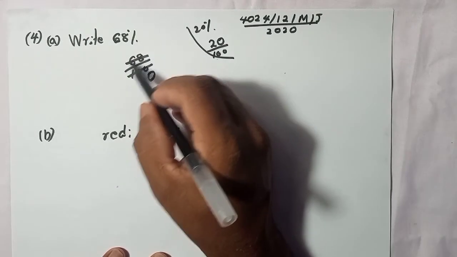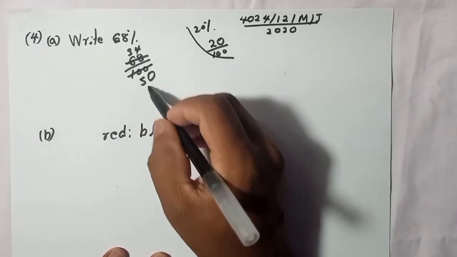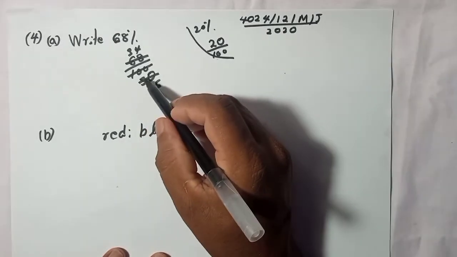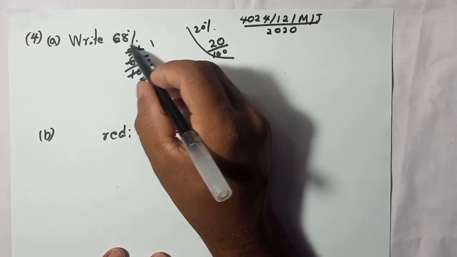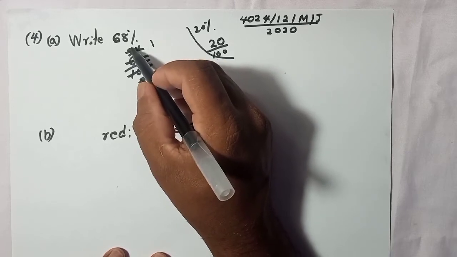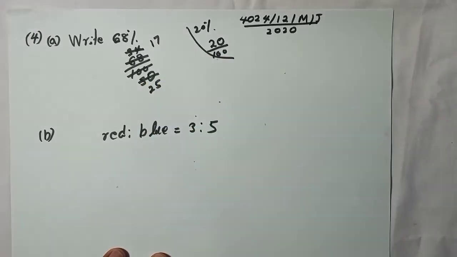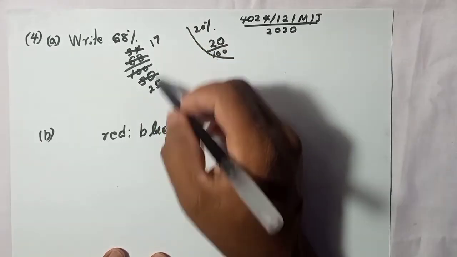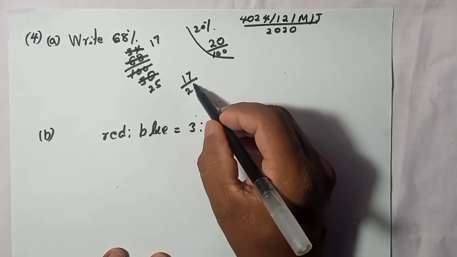And here, if you divide 68 by 2, it will be 34. And again you can divide this one by 2. Here, if you divide by 2, it will be 25. How many 2s are there in 50? And how many 2s are there in 34? In 3 there's 1, 1 remains, so that one goes in front of the 4. So it's 14, and in 14 there are 7 twos. So it's 17. After that we can't divide both by any other number except 1. So the final answer is 17 over 25.